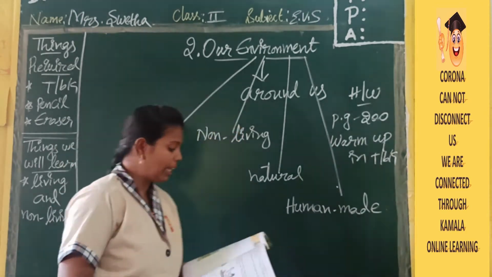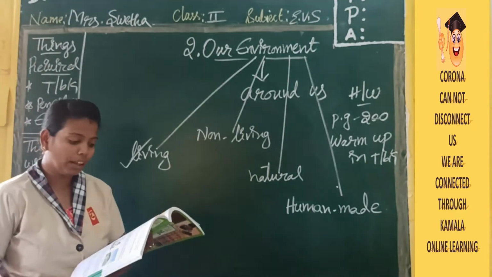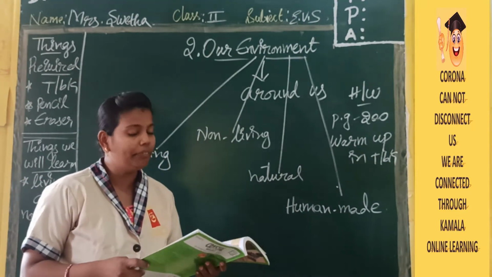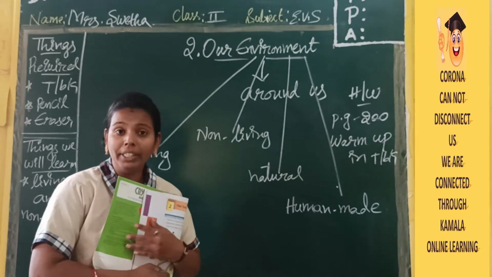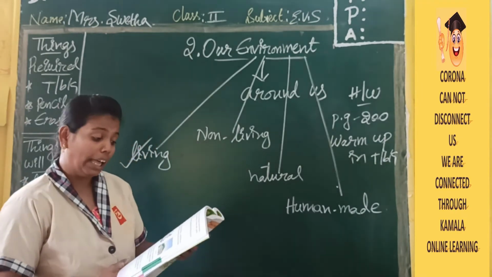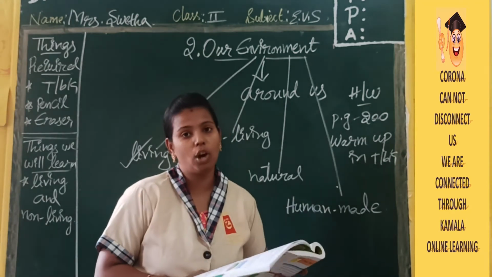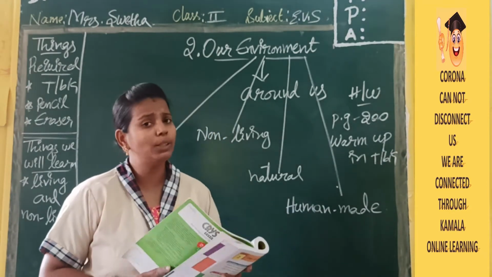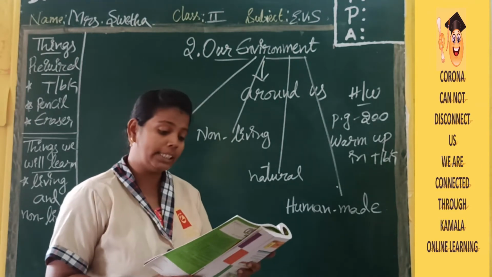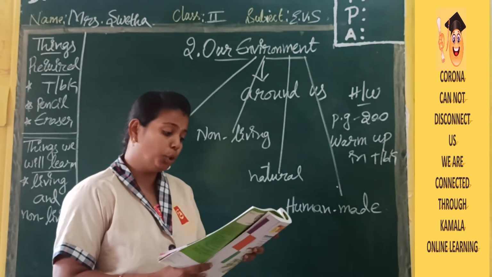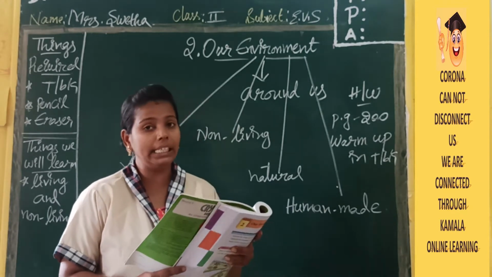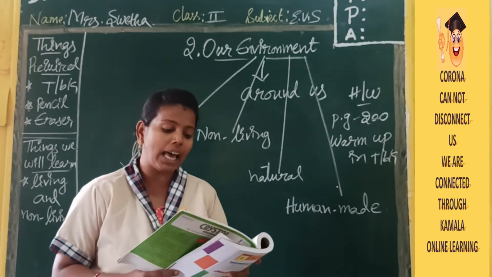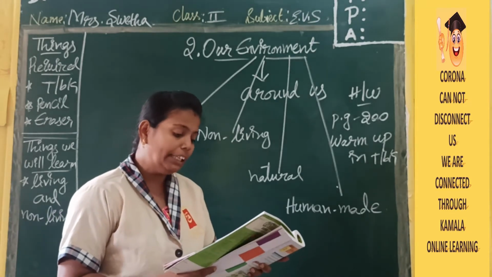Now we will see about living things. All the things that are alive are called living things. So how can we recognize whether it is a living thing or not? Living things eat, grow, breathe, move, sleep and feel. Birds, animals and human beings are examples of living things.